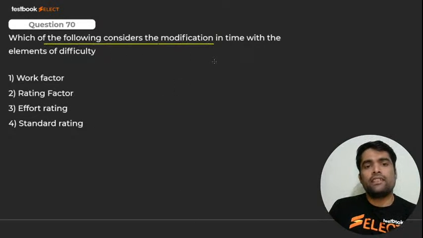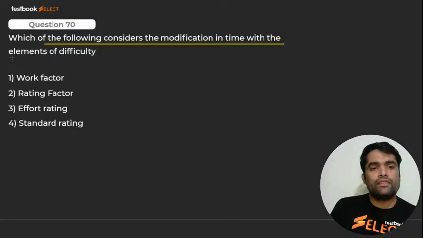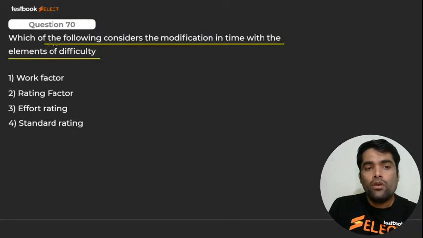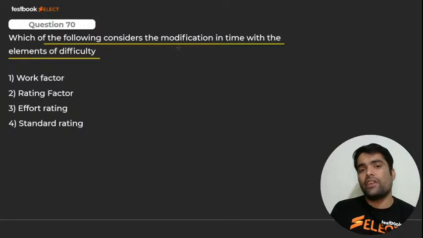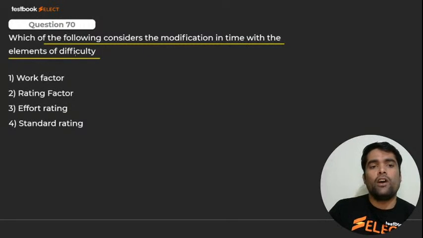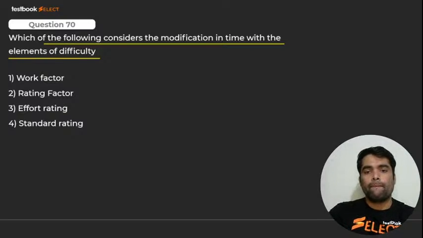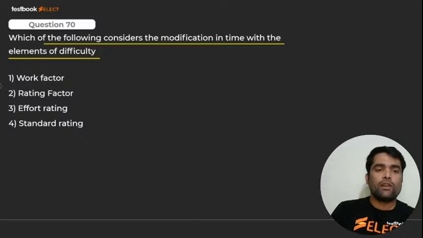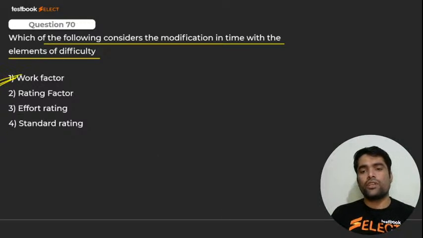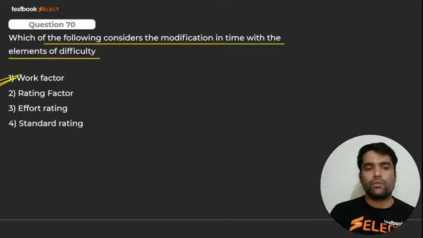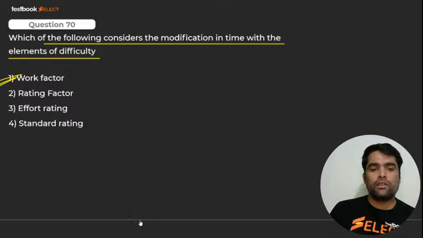Which of the following considers the modification in time with elements of difficulty? My dear, please tell me which factor. Be fast guys, question 70. It is none other than work factor. It is work factor. It is an industrial engineering question. I repeat, 0.6, very good. 70 done, here we go for 71.